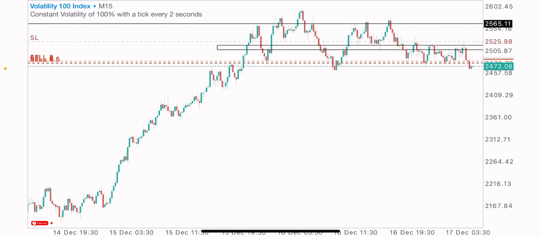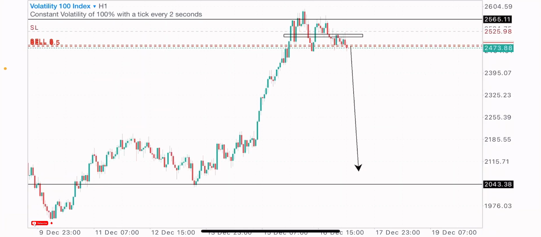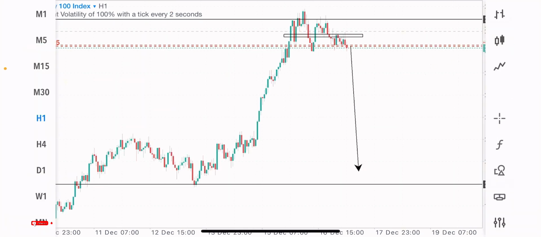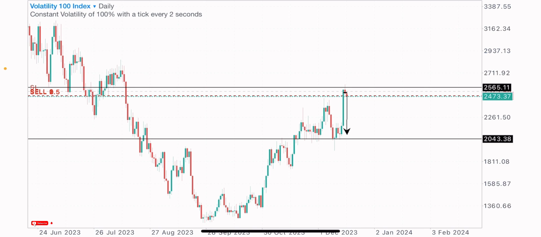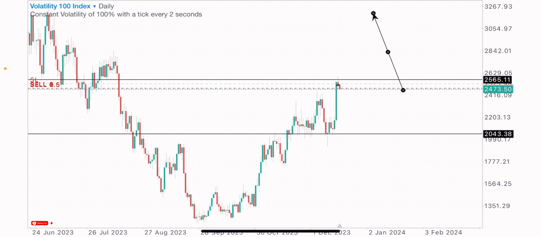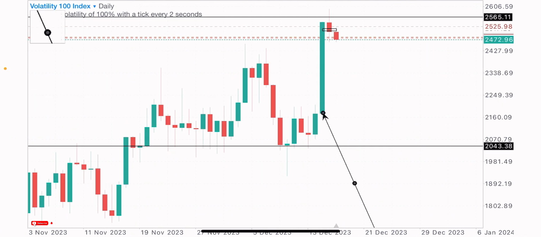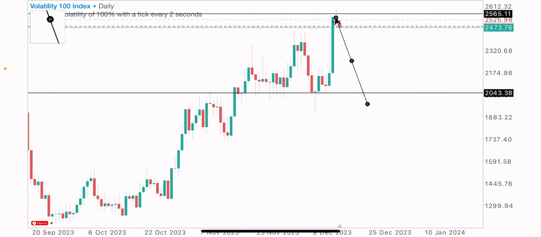So what's my view? What gave me this sell idea on this index? I went to the daily time frame firstly and saw that two days ago we had this strong bullish move on this index. You can see it clearly here, this bullish engulfing candle that formed on volatility 100 index. So we got this candle that flowed up.